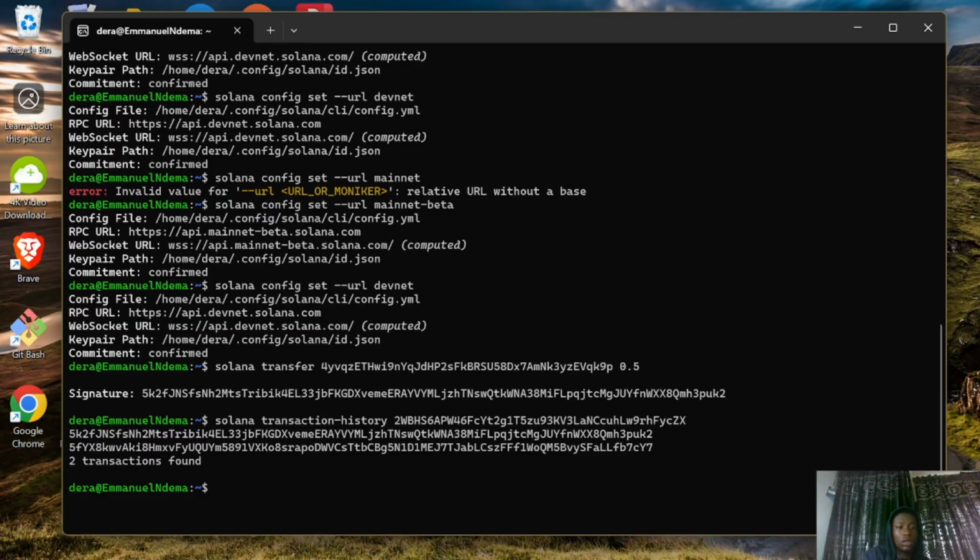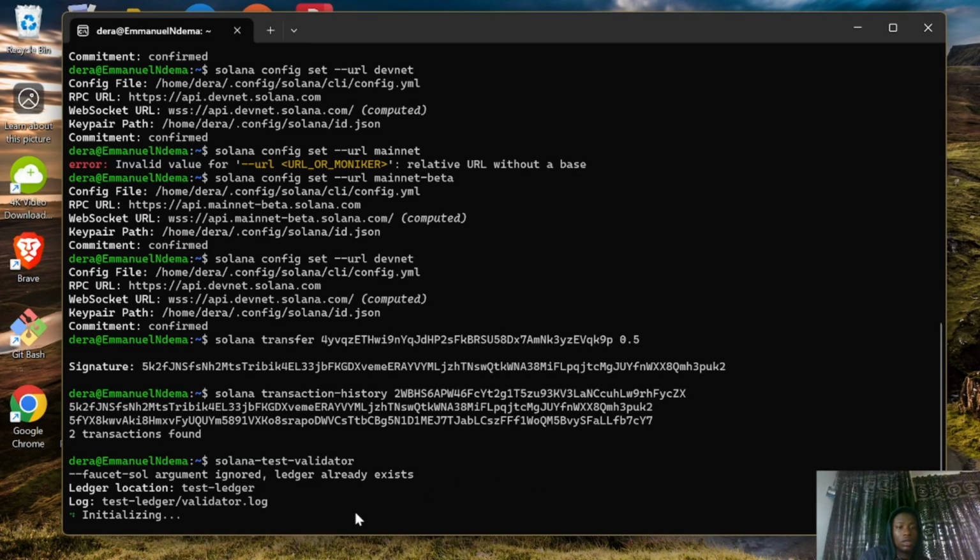Yep. So for testing purposes, say you were writing a smart contract and you wanted to test your code, or you wanted to test it on local net, there is this command you can use: solana-test-validator. And here is what it does. It starts the local test validator. Now we are going to see more of this. So let's give it time. It's starting the validator, it's initializing the test validator. Let's give it more time.